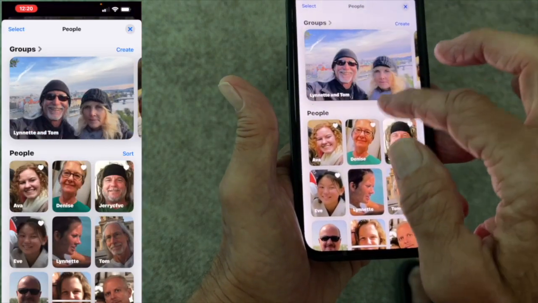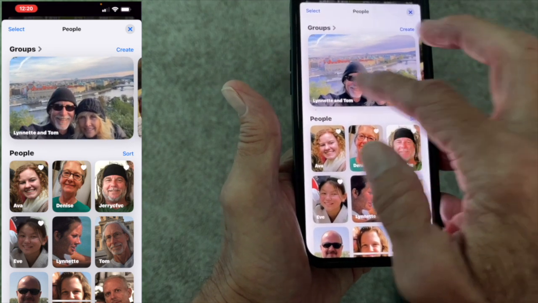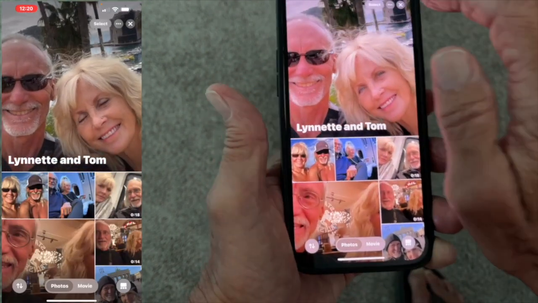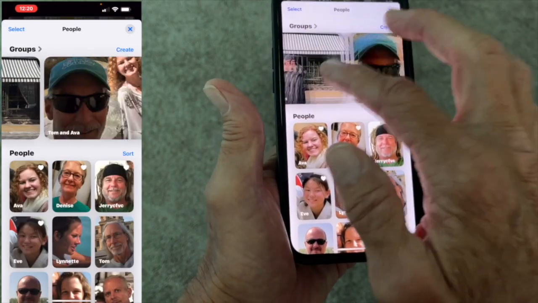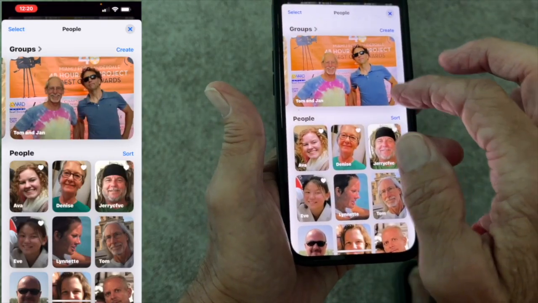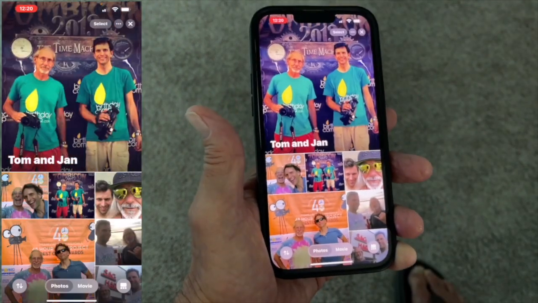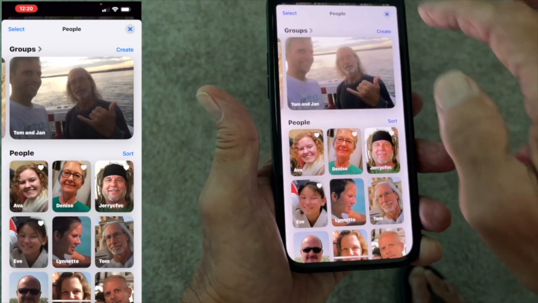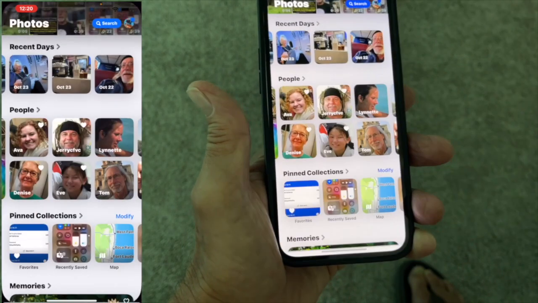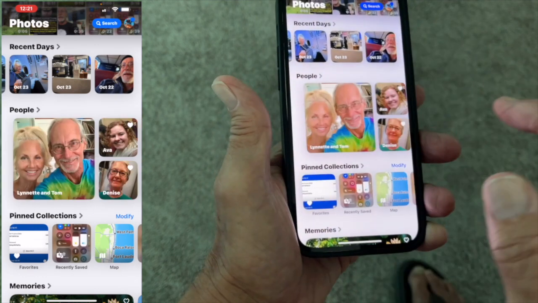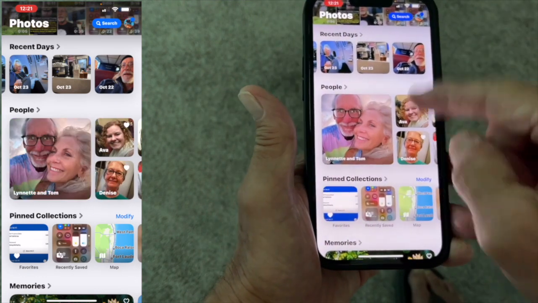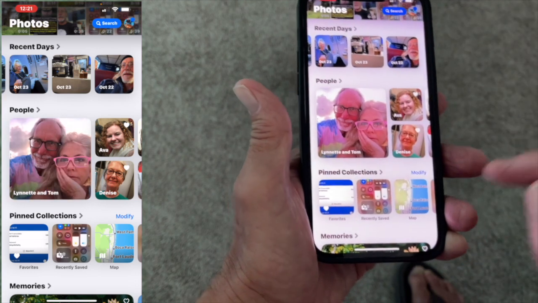Oh, look, here's groups. There's groups of people. Tom and Lynette. Look at that. All the pictures of me and her together. Isn't that cool? And you can scroll through the groups. Here's me and Jan. Bam. Look at that. Go back. And then if we want to get out of the people in the groups, we go like that. And then we're right back to here. So notice that when you go into people, you get people and you get groups. However, like if you're hooked together.